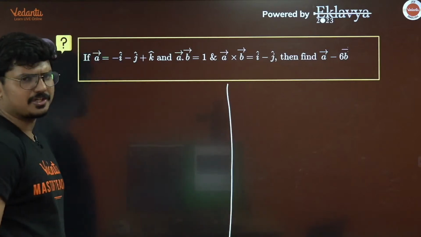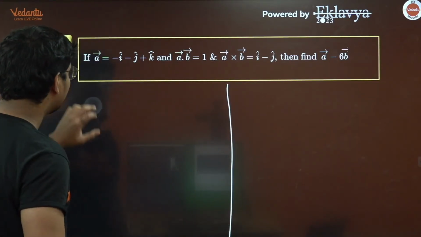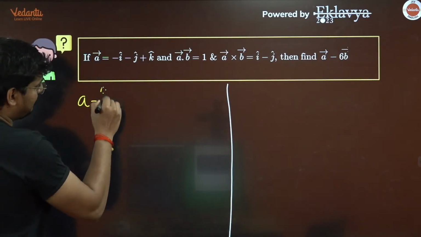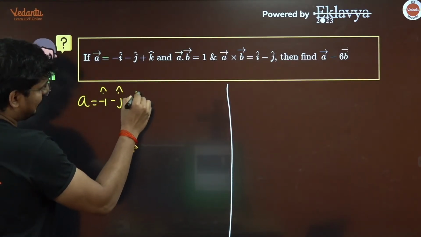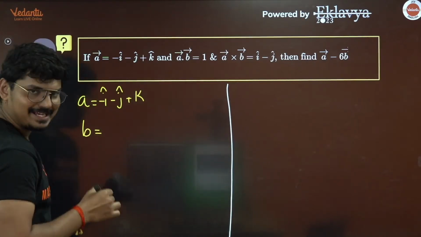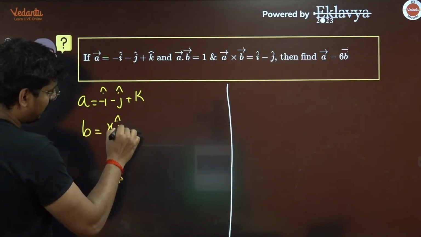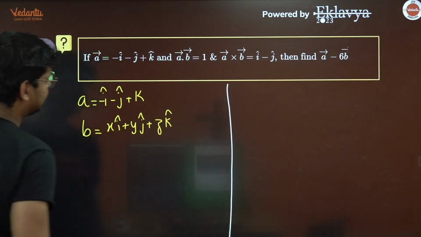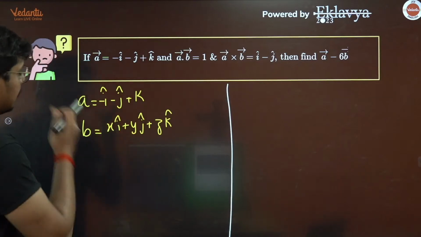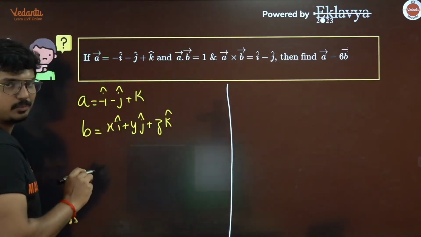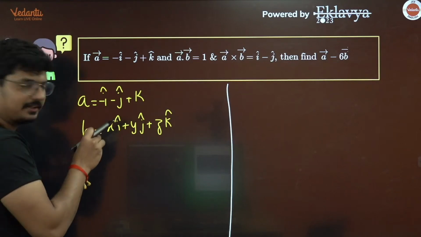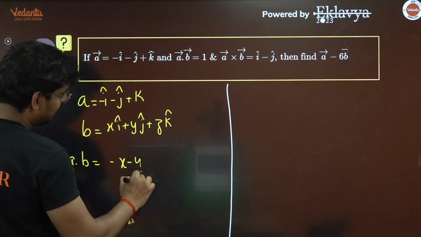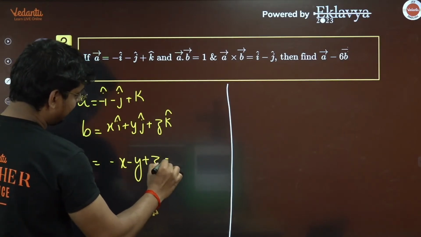Now how do we solve this question here? Well, try to understand. A is given, right? So let us write down. A is going to be i minus j plus k. Since we need to find out what is vector B, let me take this as xi plus yj plus zk. Okay, cool. Now what is given for you? A dot B is 1. Now find out the dot product here. So A dot B is simply minus x minus y plus z is equal to 1.